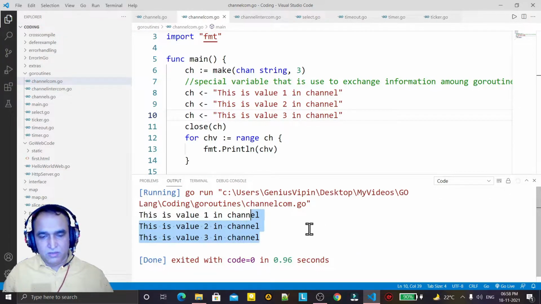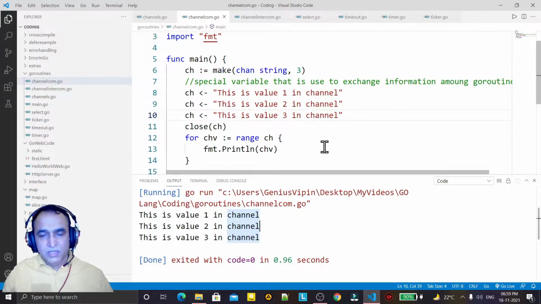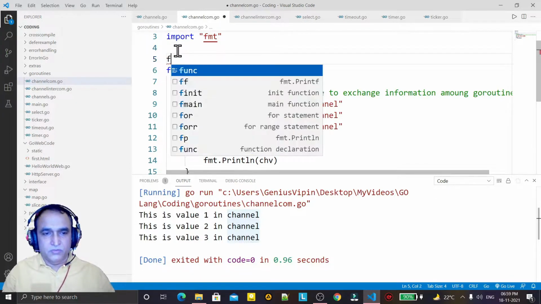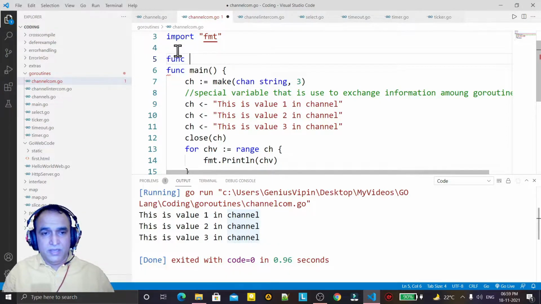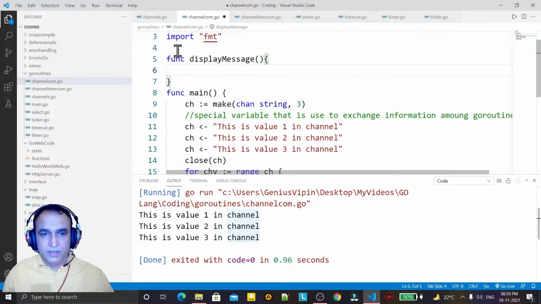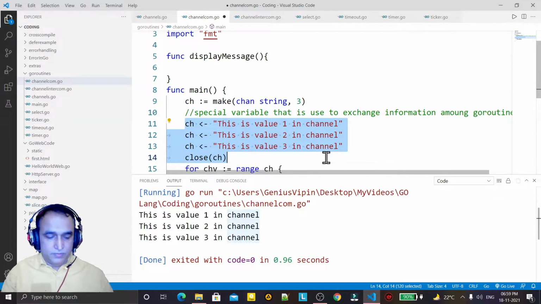Now this error does not come. 3 values are coming. So this is a normal condition, but the use of a channel is not just to insert these values. The use of a channel is to pass or exchange information among Go routines. So I am creating one Go routine here. First of all, I am creating a function, and I call it display message, and here I use this code.